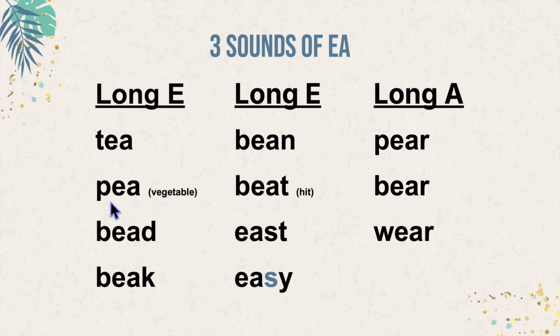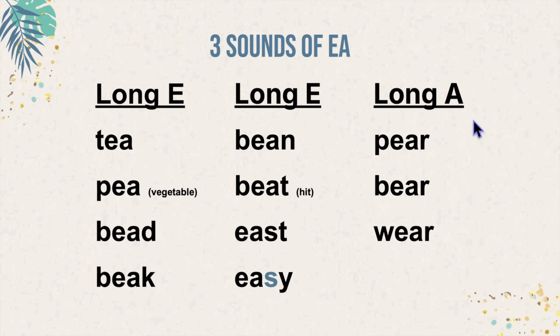Tea, pea. This word pea refers to a vegetable. Bead, beak, bean. Eat, beat. This word beat means hit. East. S in this word will use its second sound of z, and Y will have a long E sound.